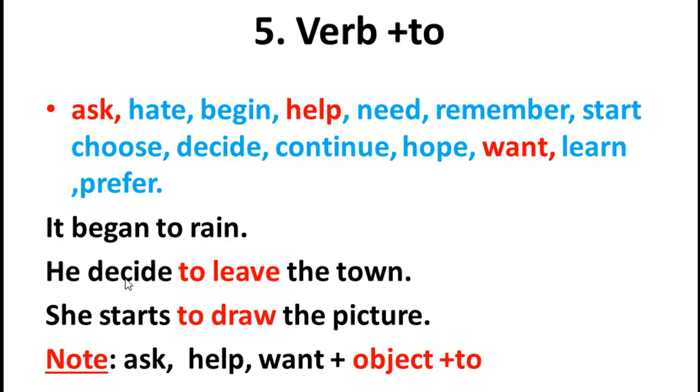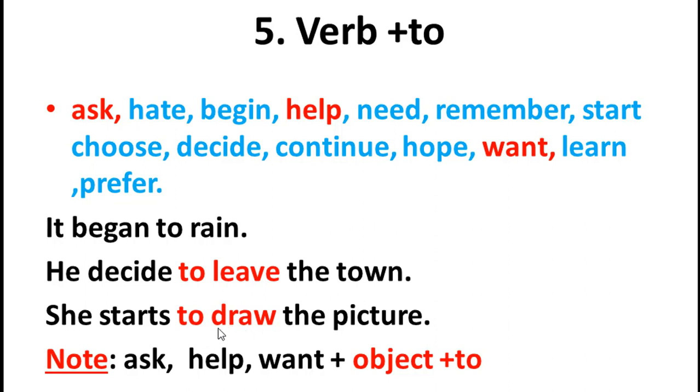Decided takes to plus the verb form. Sometimes it takes ing: he decided leaving the town. Yeah, he decided leaving the town, he decided to leave the town, they have different meaning. He decided to leave the town means he decided and then he will leave the town, right? He decided leaving the town means he is just in the middle of leaving the town, right? So they have different meaning. Yes, second one: she starts to draw the picture, no, she starts to drawing the picture.